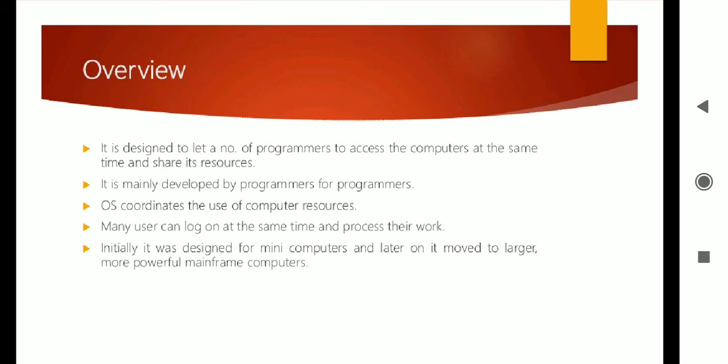According to the operating system characteristic, it is used to interface between the user and the computer. What do you mean by interface? It means the user understands user language like English, while the computer understands its own language, that is machine language. In order to fulfill this gap and communicate between the user and computer, the operating system is needed. So Unix is that kind of operating system.